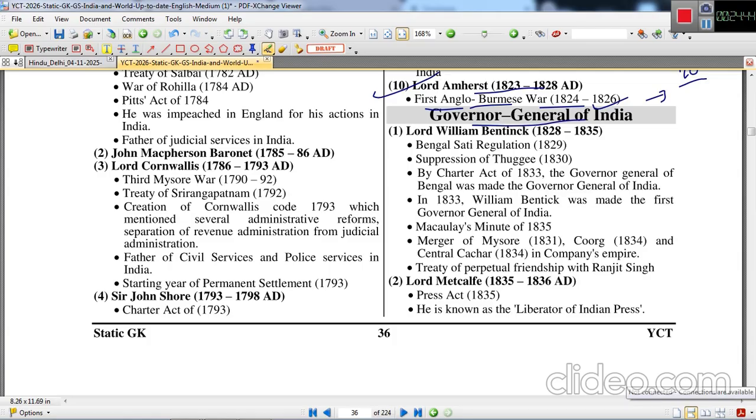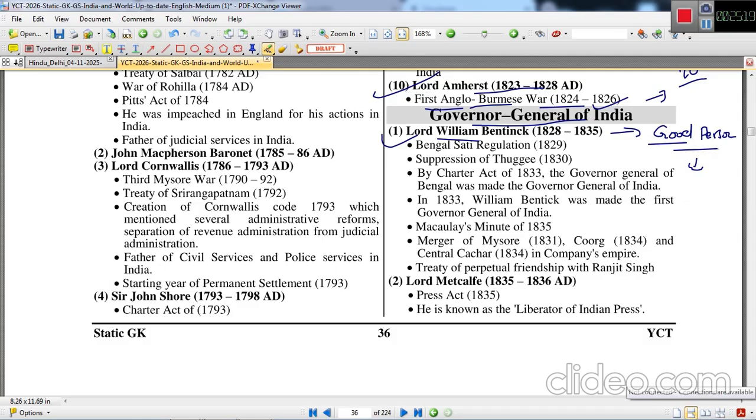So Lord William Bentinck was the first Governor General of India, and he was a good personality, good person, positive thinking, and India breathed openly the fresh air under his Governor Generalship because he was a good personality. He wanted to have a lot of reform in India, and he was a good friend of Raja Ram Mohan Roy also.